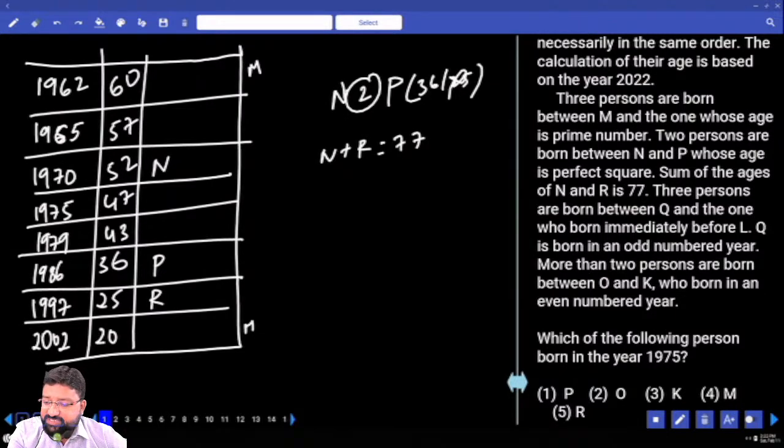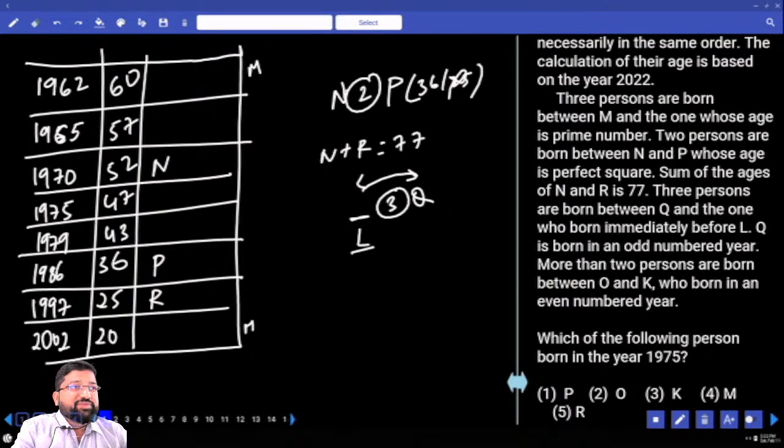And he says, 3 persons are born between Q and the one who is born immediately before L. Immediately before L, there is 1 person. And from this person and Q, there should be a gap of how many people? 3 people. If I go above, 3. If I go below also, 3. And one point to fix in mind: he is not talking about L. So Q is talking about the person who is immediately before L, not about L. That means L cannot be in the first place.